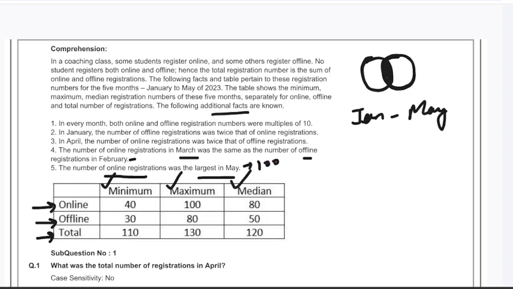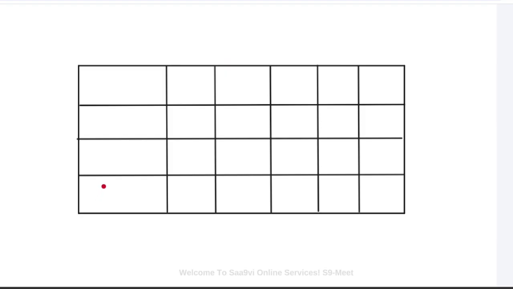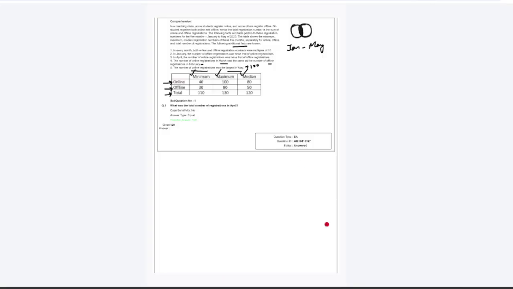Let's make a table and let's start solving this out. After making the table, let's write down the components, the particulars. Here we know it is for 5 months, so it's January, February, March, April, and the last month we have May. We have online registrations, then offline registrations, and then the total registrations. And then they have given us some hints: minimum, maximum, and median.